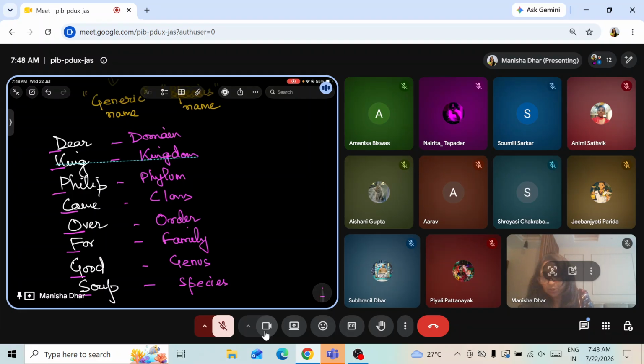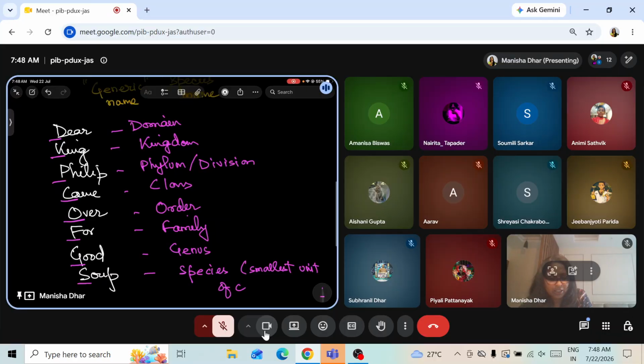In case of animals, we have phylum. In case of plants, we consider it under division. So species, genus, family, order, class, phylum, kingdom, division. This is actually the sequence, species being the smallest unit of classification. Smallest unit of classification is species.